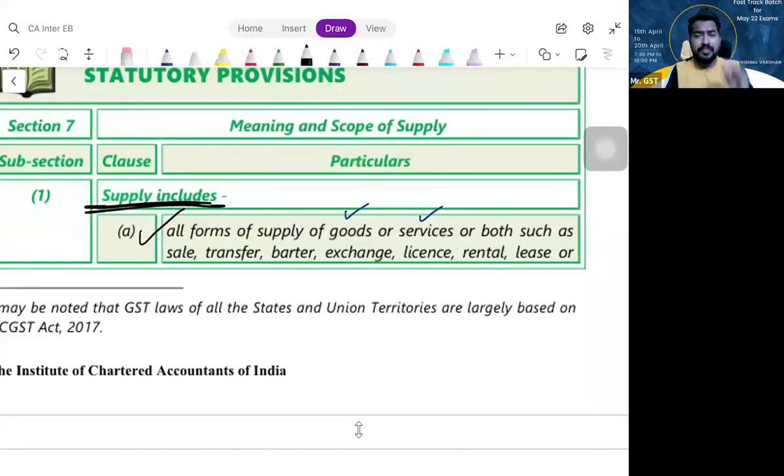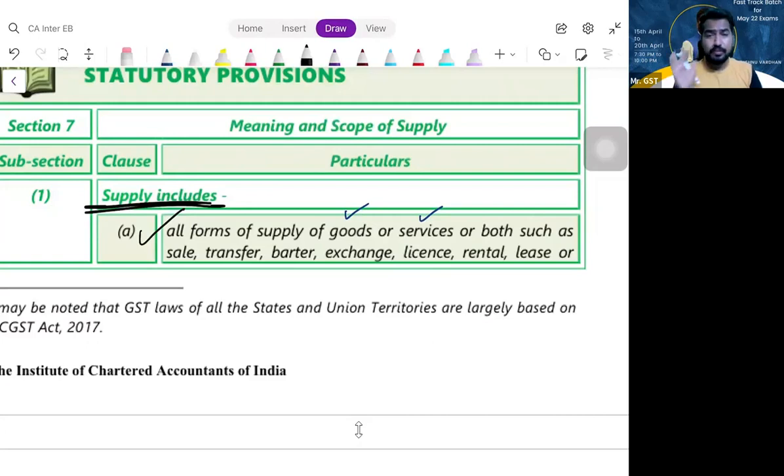So the point is, we know every kind of movable property is a good, but here we are excluding money and we are excluding securities. Please understand, if I give you 10,000 rupees cash, it is not a supply. If I give you 10,000 rupees cash and you repay me, the transaction is not a supply because it is purely money. But when you are repaying me along with interest, that interest component is supply.